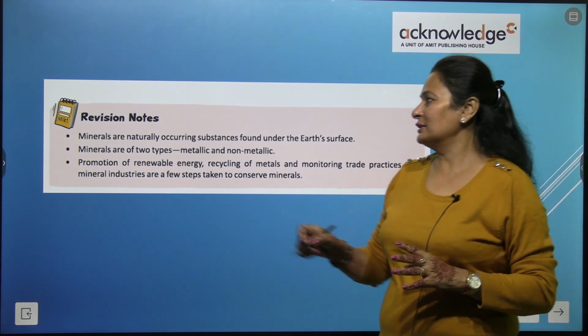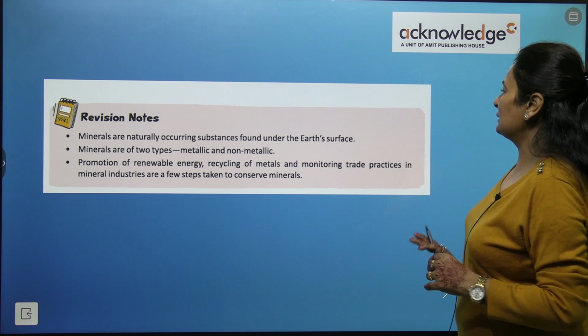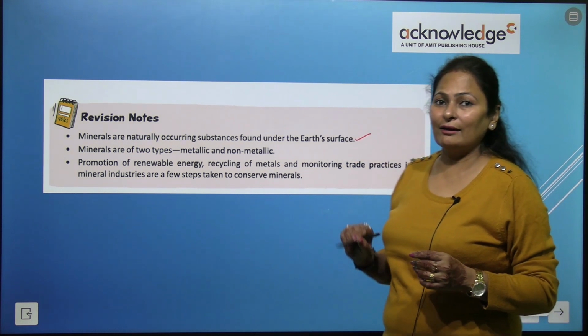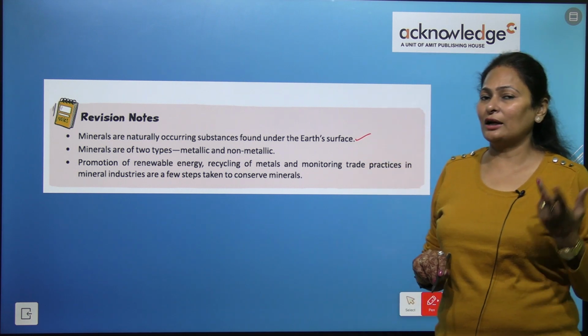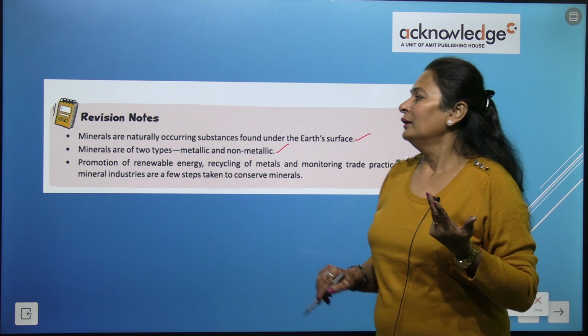So let's revise the notes. Minerals are naturally occurring substances found under the earth's surface, and minerals are of two types, metallic and non-metallic.